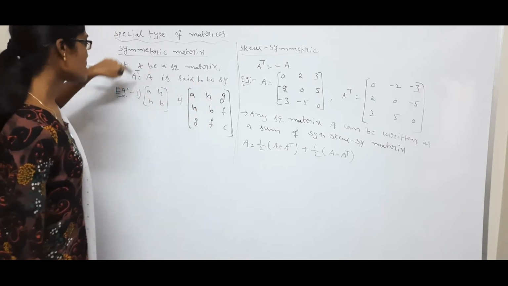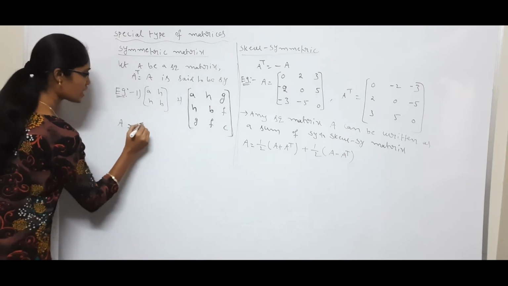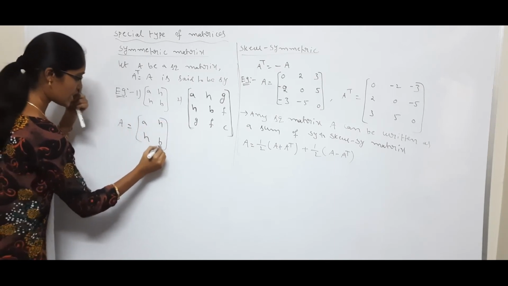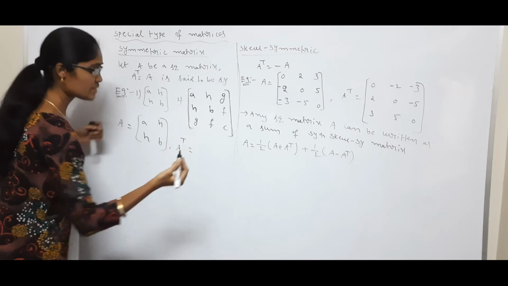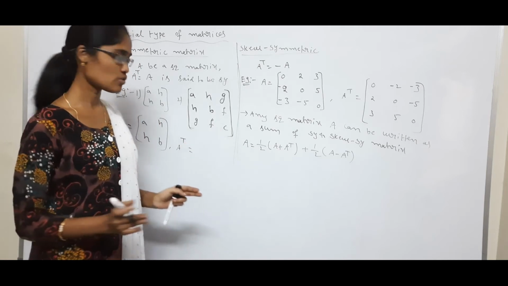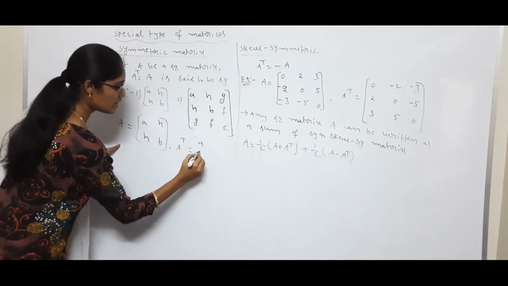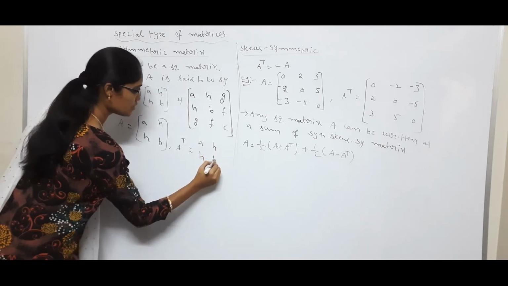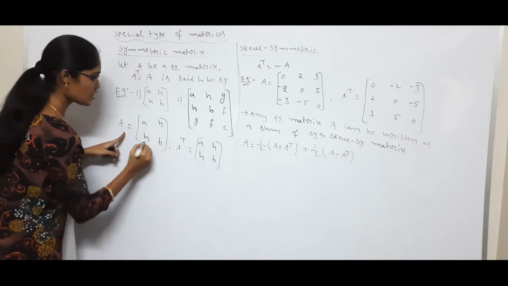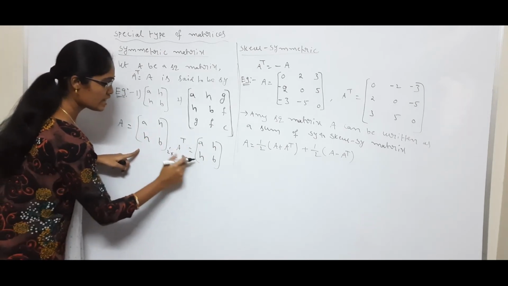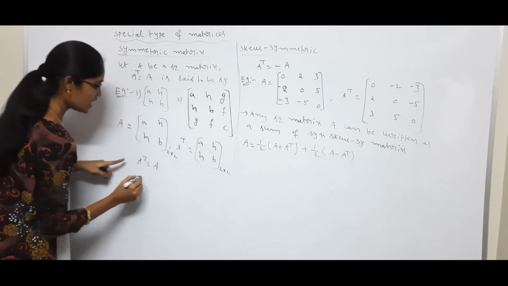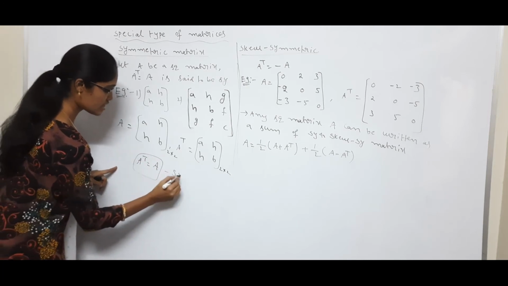Okay, so how does a symmetric matrix look? For example, now I am taking A is equal to a h, h b. So A transpose. Now I am writing the A transpose value. So how can you write it? Interchanging rows and columns, rearrangement. So now I am taking the row, writing it as a column. Next h, b. So both are equal. A is equal to a h, h b. This is a 2 by 2 matrix. And A transpose value is also 2 by 2. Both are equal. So A transpose is equal to A. So this is a symmetric matrix.